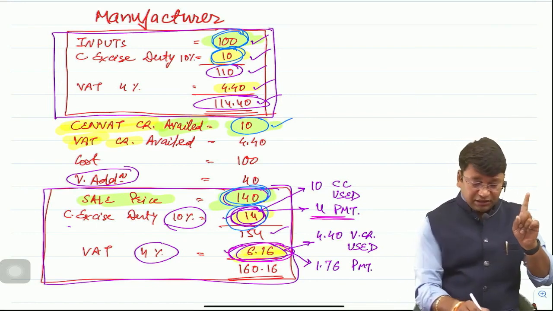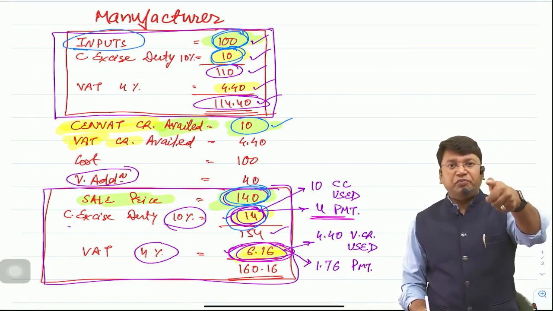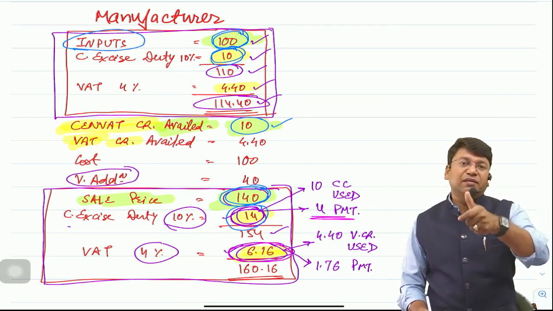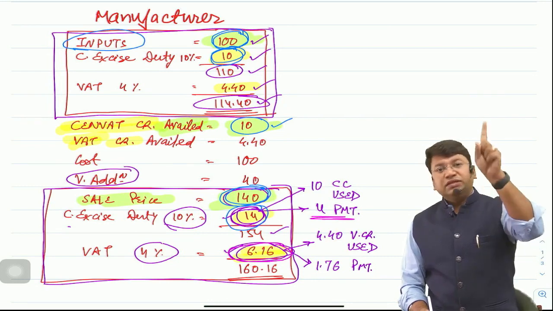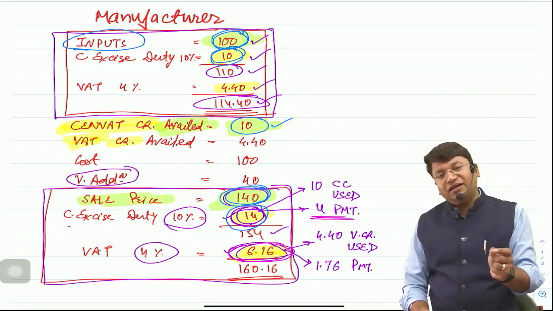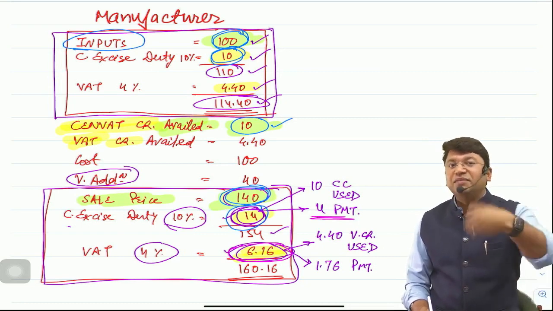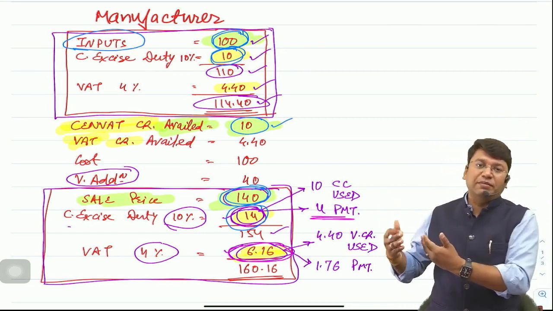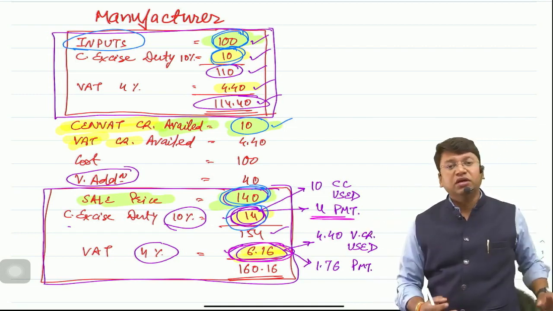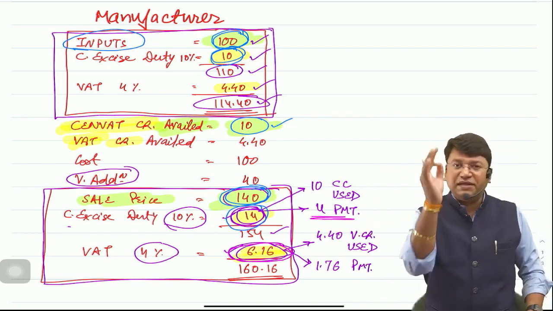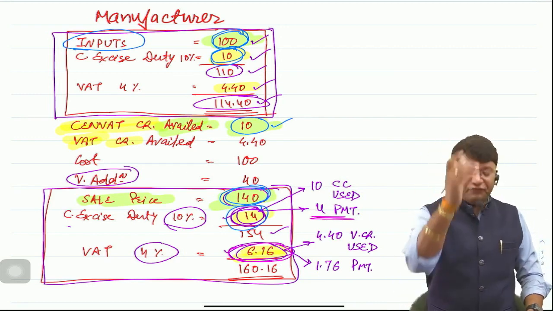Multiple taxation means, sir, tax on this 100 already we have paid, and again in sale price 140, 100 is included. So if credit is not allowed, then on 140 again tax will be charged. So on rupees 100 tax is being charged multiple times. Here in this example it is 2 times. If we increase the step by 1 more time, then 3 times, 4 times, 5 times. So it is better to say multiple times, multiple taxation. This is called multiple taxation and cascading effect.